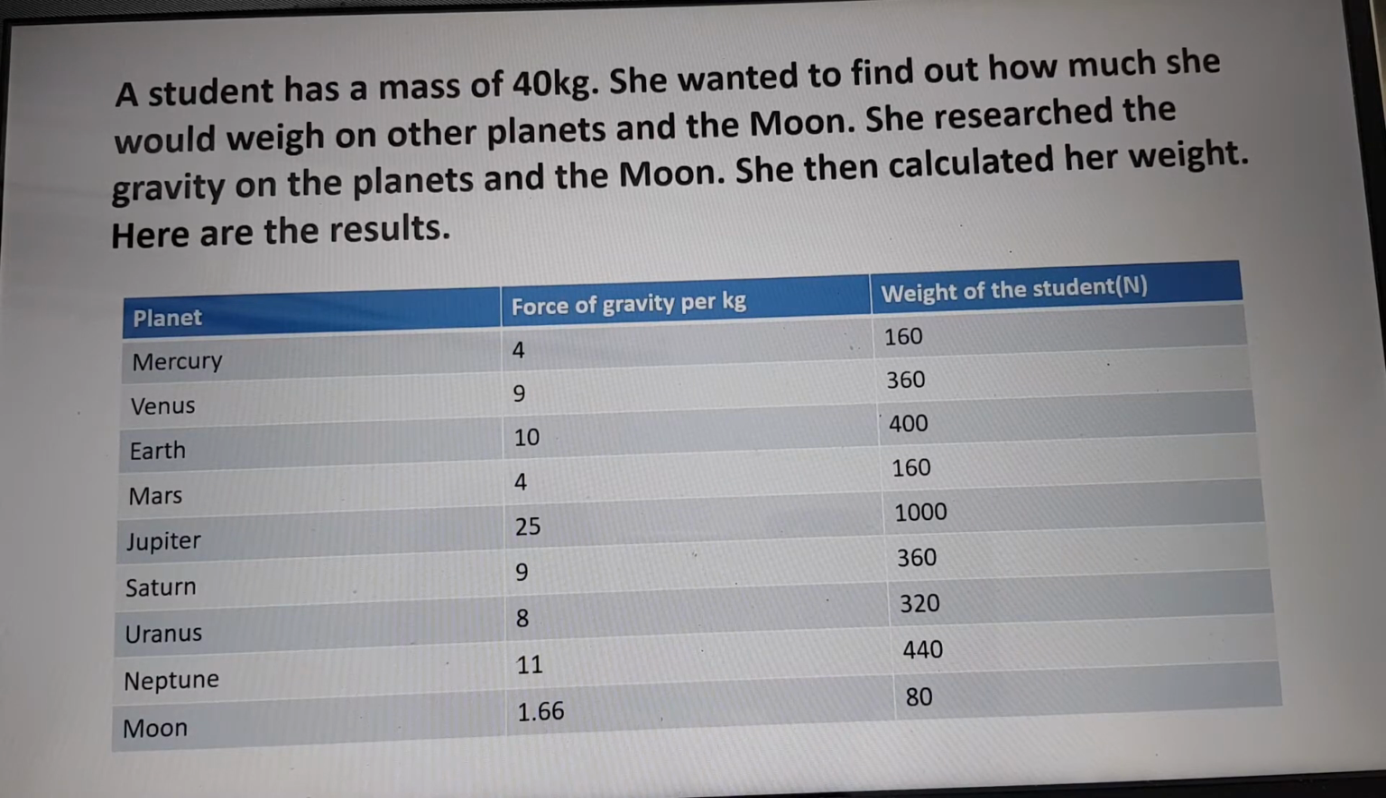Mercury, the force of gravity is 4, so the weight is 40 into 4, that is equal to 160. Venus 9, and the weight is 360. Earth, the force of gravity is 10, so the weight is 400. Mars, the force of gravity is 4 and the weight of the student is 160. And Jupiter 25, 1000. Saturn 9, 360. Uranus 8, 320. Neptune 11, 440. Moon 1.66 and the weight of the student is 80.